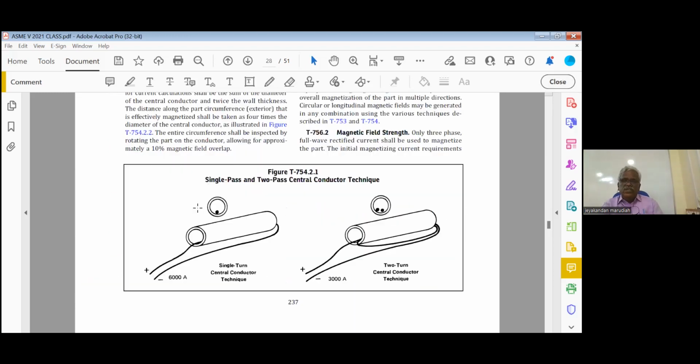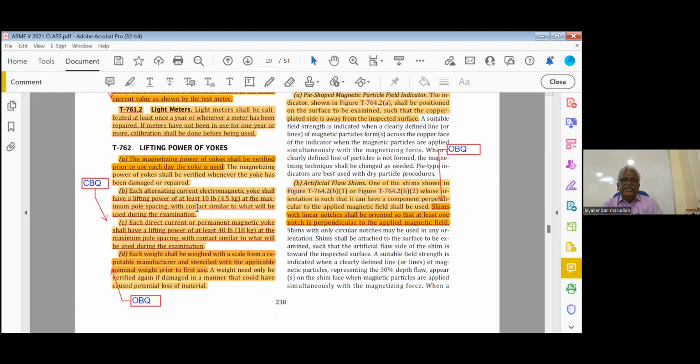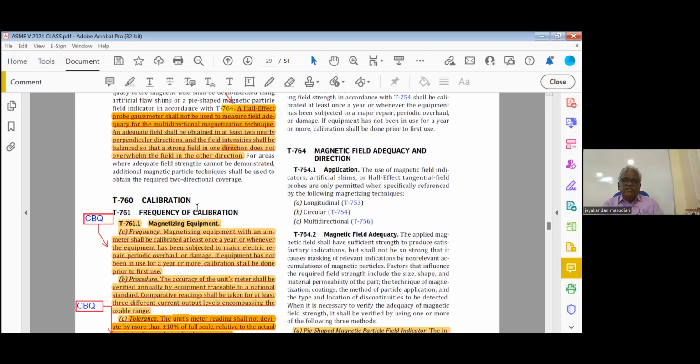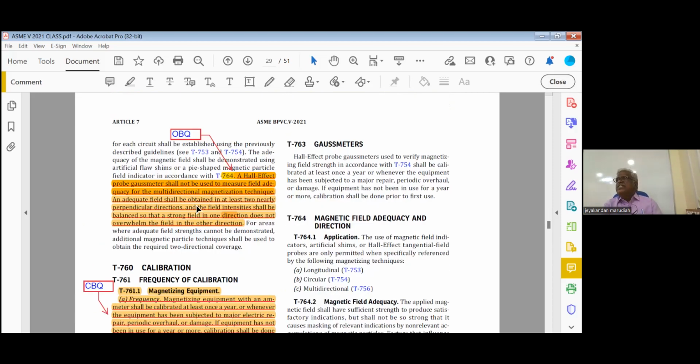Then straight away go to page number 238. Now, 238. In MPI, there is one called multi-directional magnetization. For example, for a large casting, if you want to magnetize, they will put coils all around and operate them sequentially. That is called multi-directional. When you are using multi-directional magnetization, a Hall effect probe should not be used. Hall effect checks the field strength.